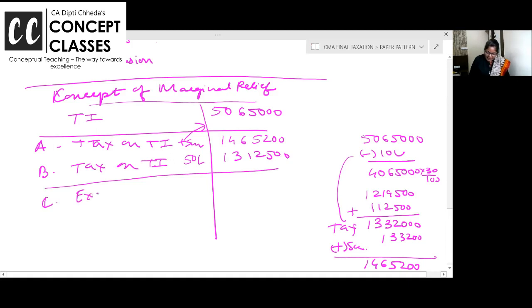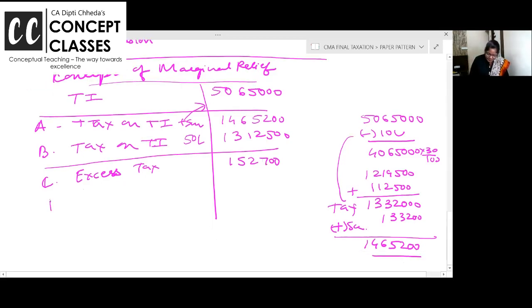How much is the excess tax you are paying? 152,700. How many of you are following the class what I am teaching? I am revising marginal relief with an example. Take proper time and note down this whole example. What is the excess tax? 152. Now, isn't it